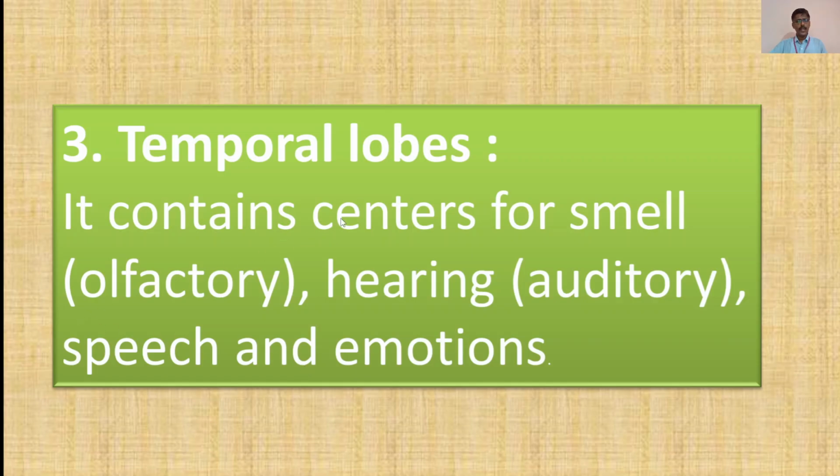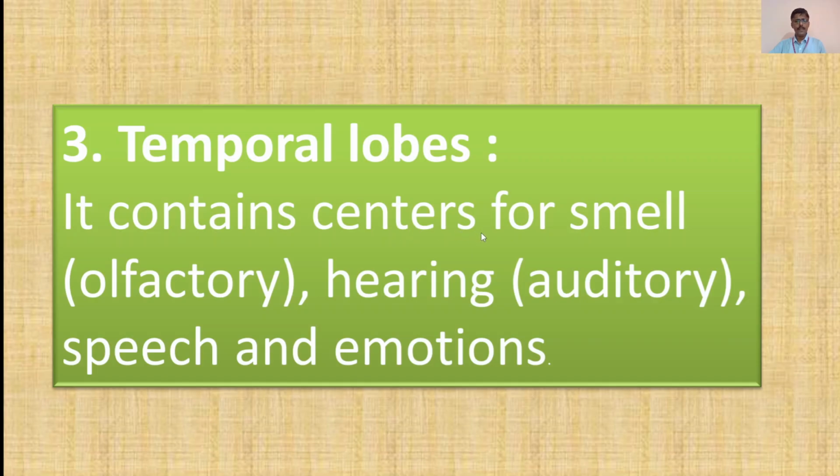Then the temporal lobes contain centers for smell, olfactory. As I explained earlier, the olfactory lobes are associated with the sensation of smell. Then hearing, which is called the auditory region, speech and emotions. Remember, these are the most important functions in the human being, and they have their centers in the temporal lobes.